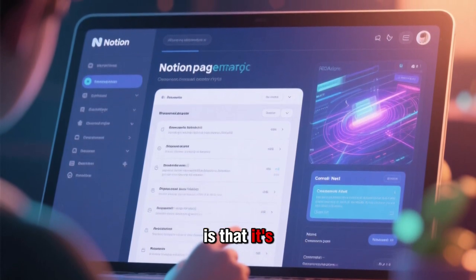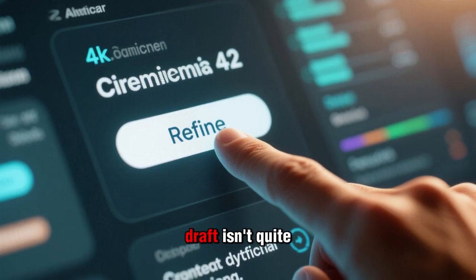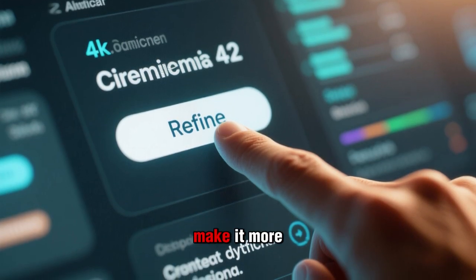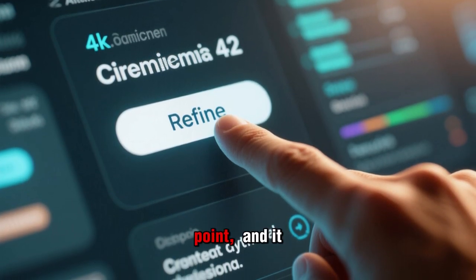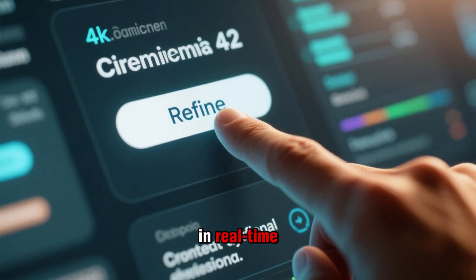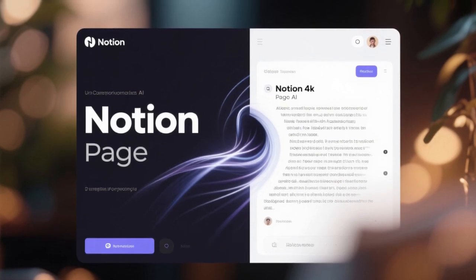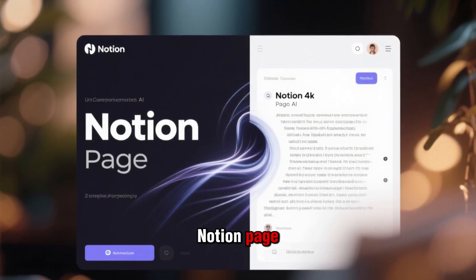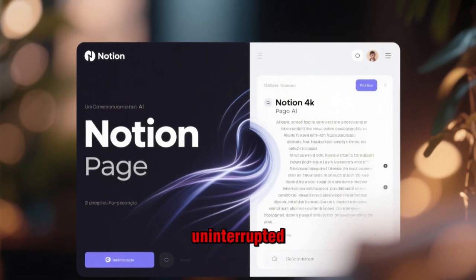The best part is that it's interactive. If the first draft isn't quite right, you can ask it to make it more formal or expand on this point, and it will refine the output in real time. This content is then seamlessly integrated right back into your Notion page, keeping your workflow smooth and uninterrupted.